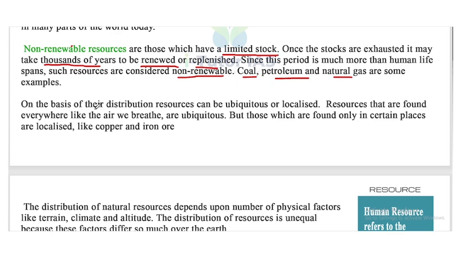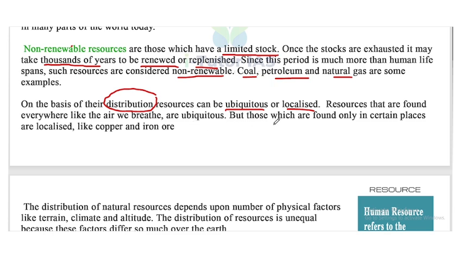On the basis of their distribution, resources can be ubiquitous or localized. Resources that are found everywhere, like the air we breathe, are ubiquitous.